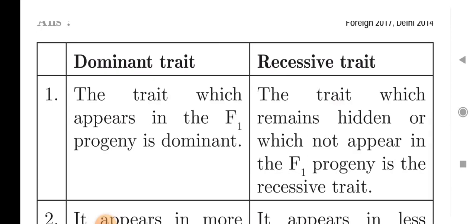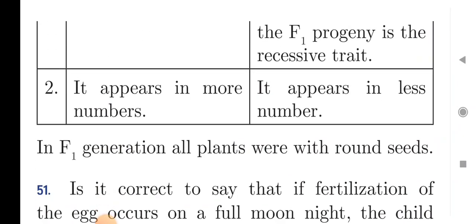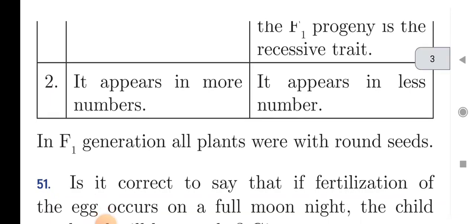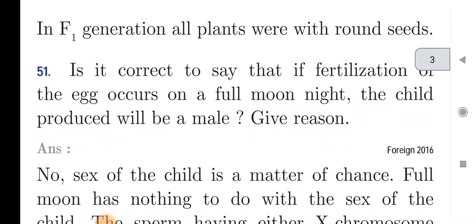Recessive trait remains hidden, or does not appear, in the F1 progeny. Next, the dominant trait appears in more number while the recessive appears in less number. And in F1 generation all plants were with round seed.